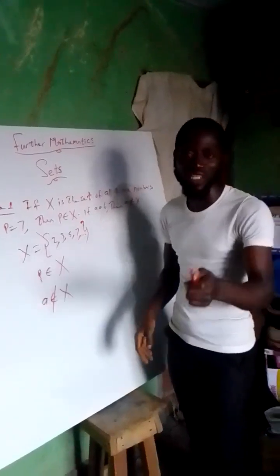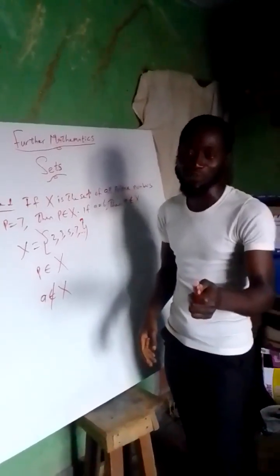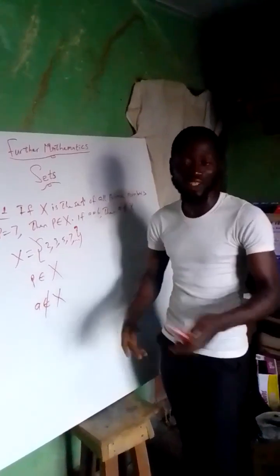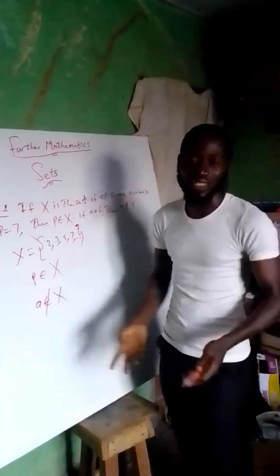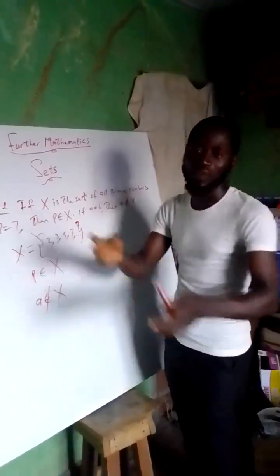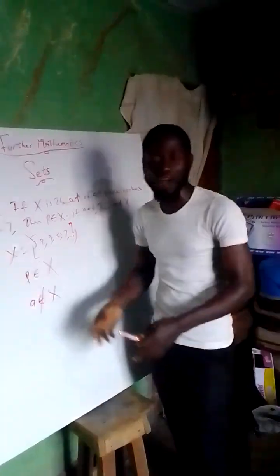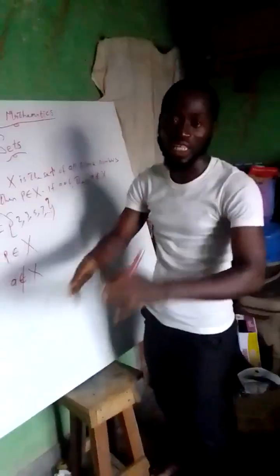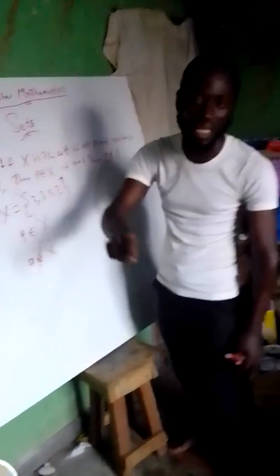I will also make this example. It may be funny, but it's not funny. Like in your class, maybe you are in SS1, the set of SS1 students. Some of you are from Ogun State, from Oyo State, from different areas. The collection of you people in that class becomes the set of SS1.